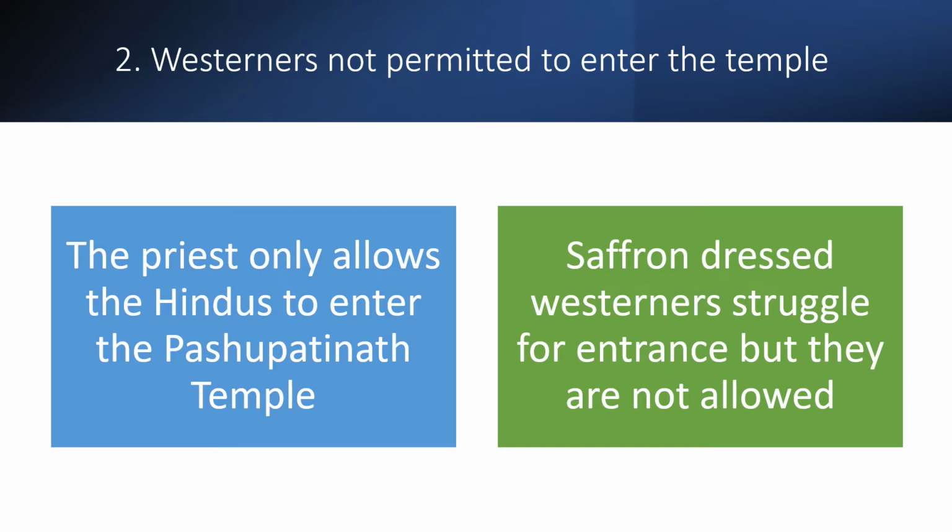It only allows the Hindus to enter the Pashupatinath temple, and it is the reality that the priest only allows the Hindus to enter, whereas saffron-dressed Westerners struggle for entrance, but they are not allowed. For example, any citizen of any other country who is not Hindu, who is a Westerner, if he wears saffron dress, then also he has to struggle for entrance, but they are not allowed.